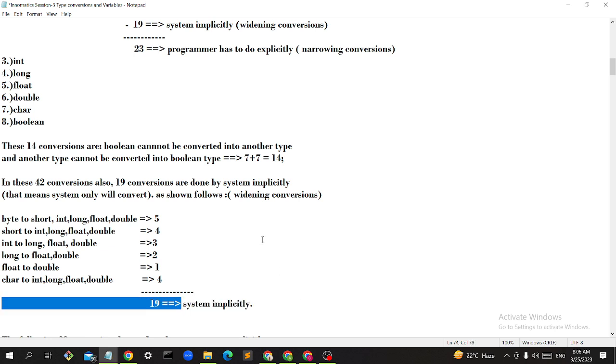We need not worry about it. If I convert, it will automatically detect and do it. These 19 conversions are called widening conversions, which are done by the system implicitly. That means the system will convert and give you the result. Got it?